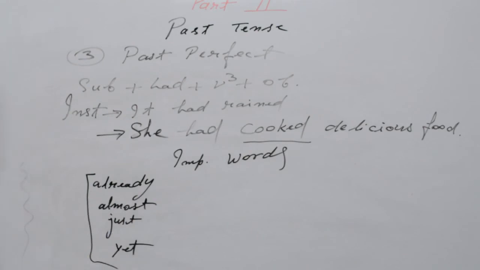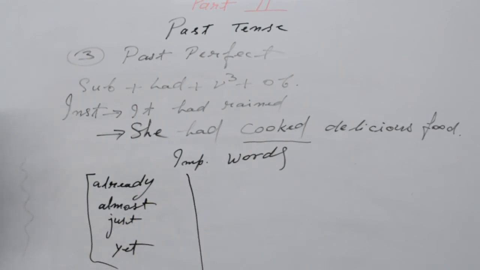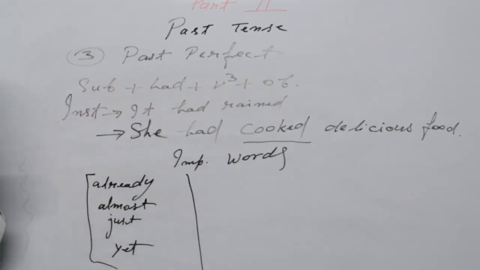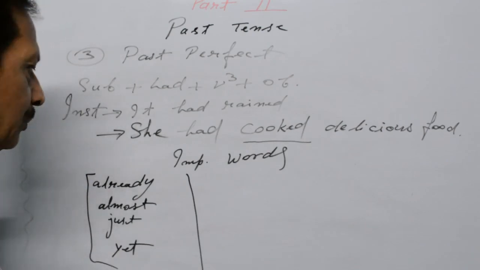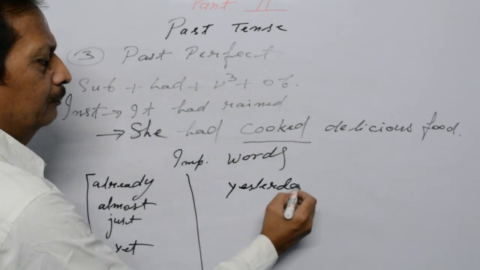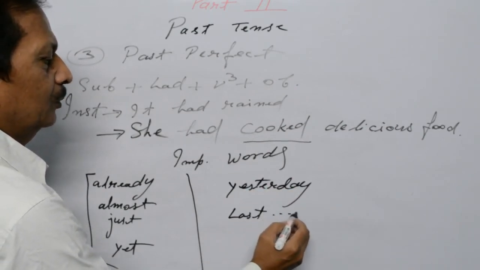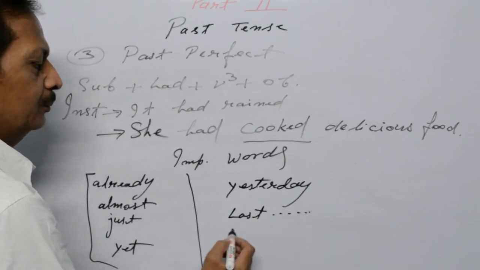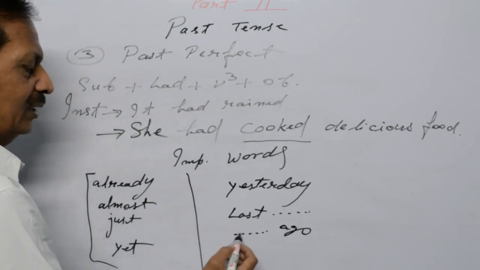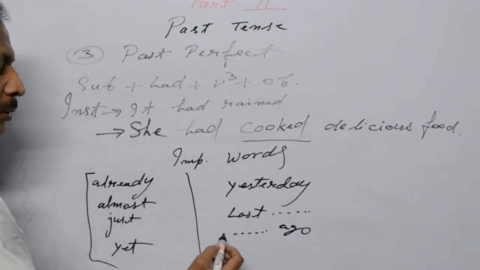Except these four words, some other important words you also have to keep in mind, which you have read in simple present, simple past and past continuous, like yesterday, last year, last month, and ago: two days ago, five days ago, five months ago, ten years ago.